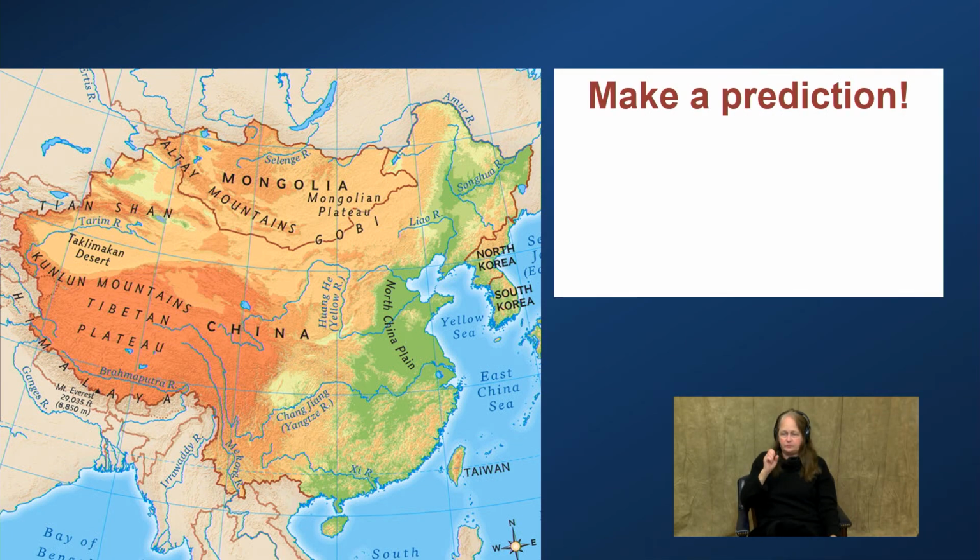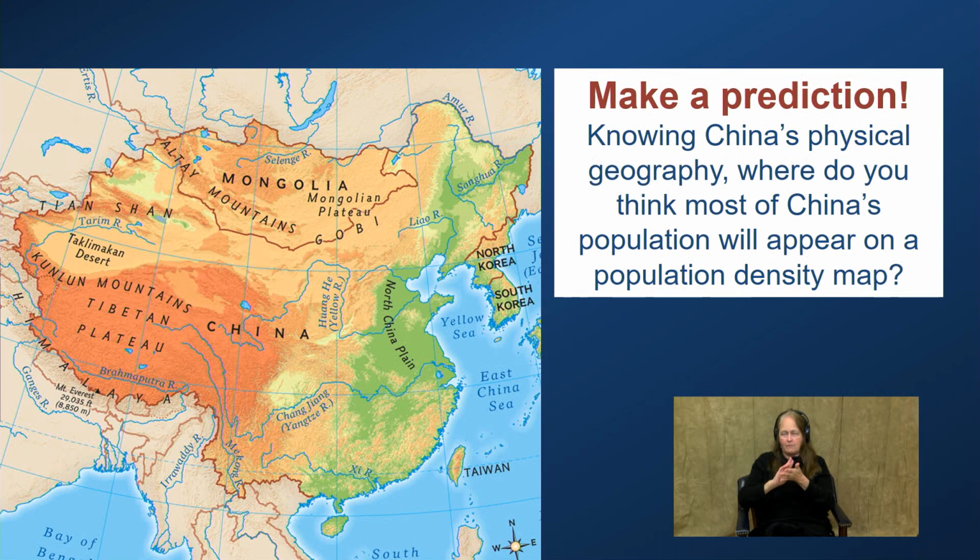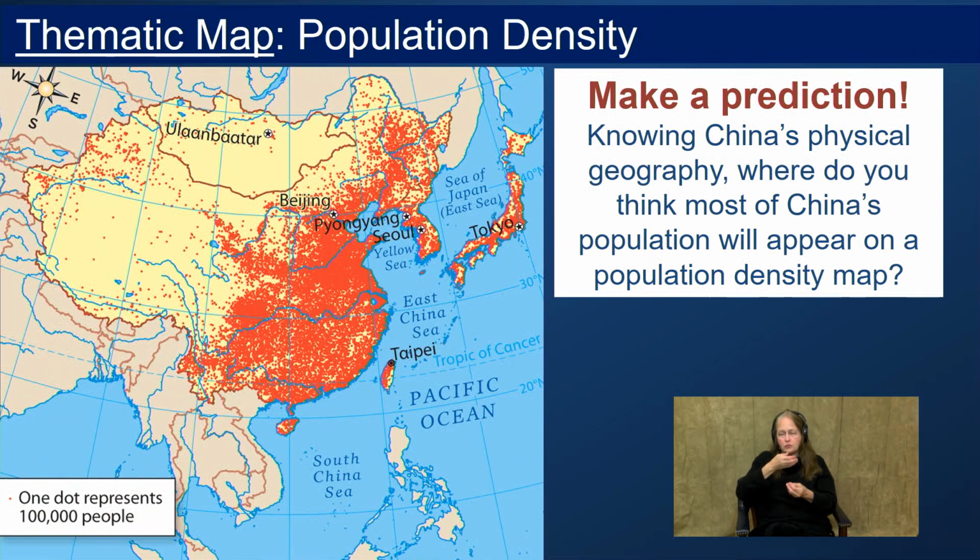So I want you to make a prediction. Knowing what you know about the physical geography of China, can you guess where most of the people live? And if you've been with me all this time, you should probably think of yourself as a human, where would you like to live? Knowing the physical geography, let's make a prediction about their population density. Where do you think it would be on this map? And if you're looking at the green, thinking, I think I'd like to live where the land is fertile, it's got rivers that would provide irrigation and drinking water, you are absolutely correct.